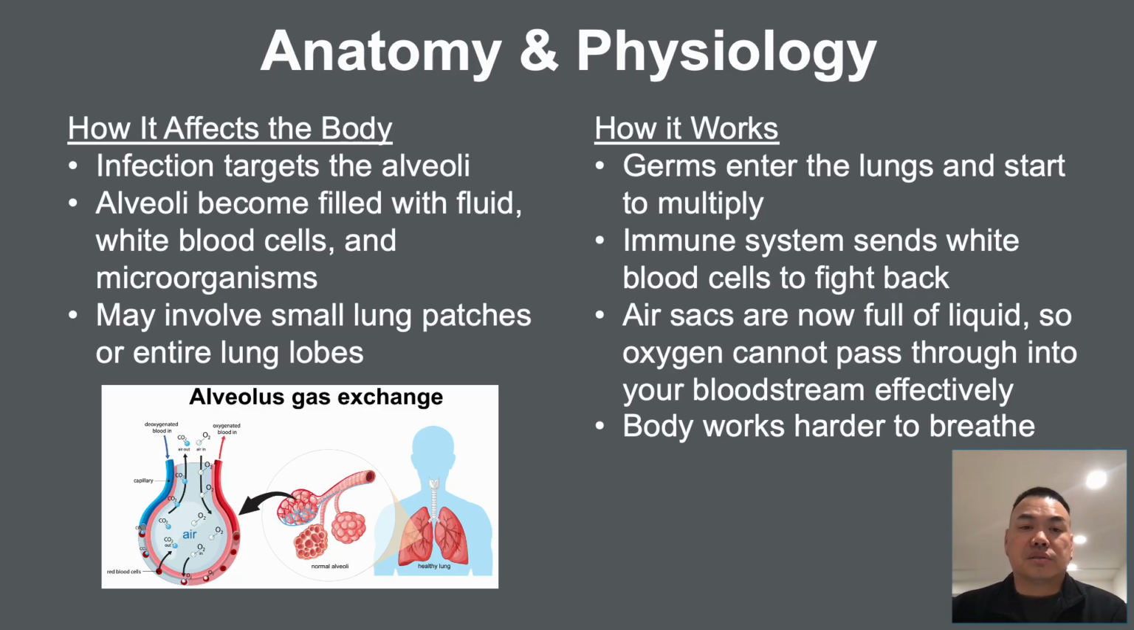And how it works. Infection hits: the germs enter the lungs and start to multiply rapidly. Inflammation begins: your immune system sends white blood cells to fight back, causing lung tissue to become red and swollen. Oxygen blockage: because the air sacs are now filled with liquid, oxygen cannot pass into your bloodstream effectively. The result is your body works harder to breathe, leading to shortness of breath, increased work of breathing, coughing to clear fluid, and a faster heart rate to move what little oxygen you have.